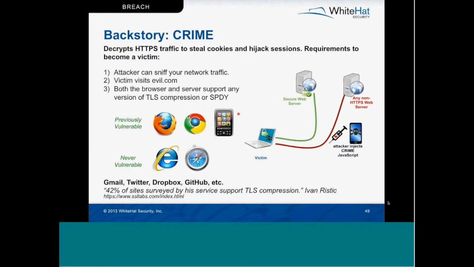So just a quick history on some of these crypto attacks from past years, specifically CRIME, is very much related to BREACH. CRIME was actually an attack on the TLS compression of an HTTPS request. So at the time of the attack, Ivan Ristic at SSL Labs had some research published that 42% of sites were supporting TLS request compression. So 42% of sites would have been vulnerable to this full decloaking of the encrypted text of compressed HTTP requests.